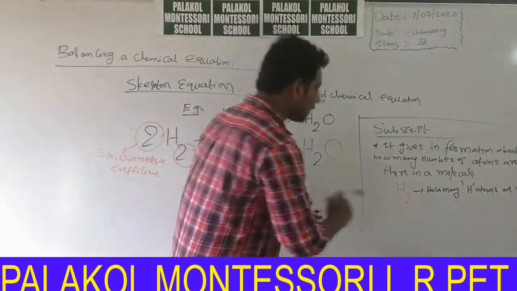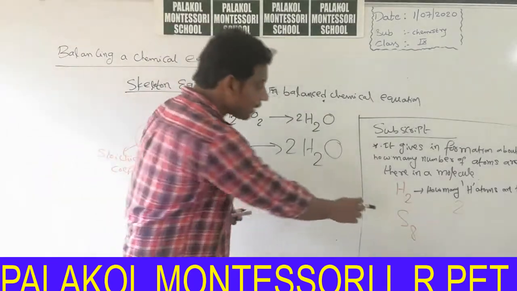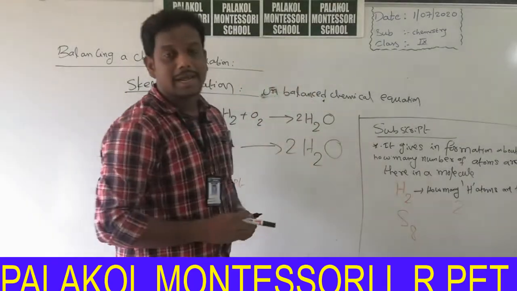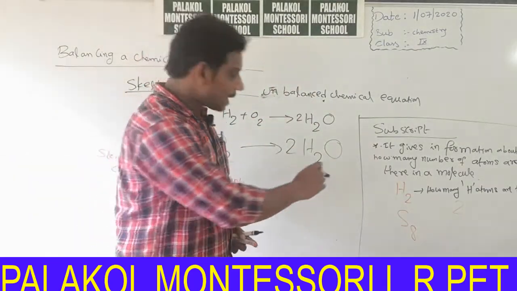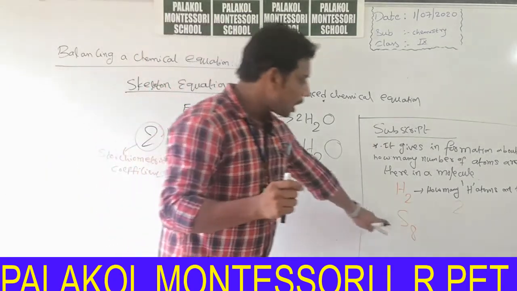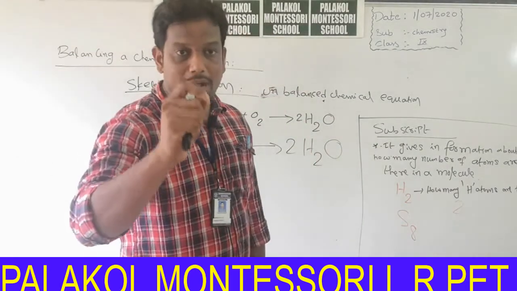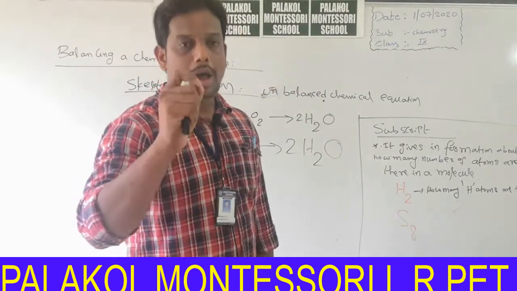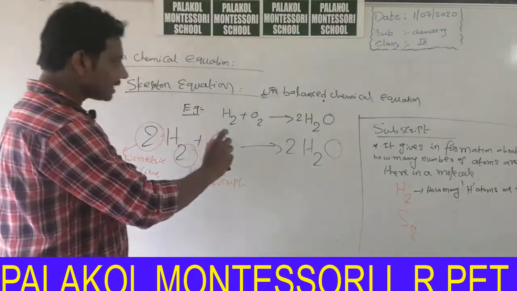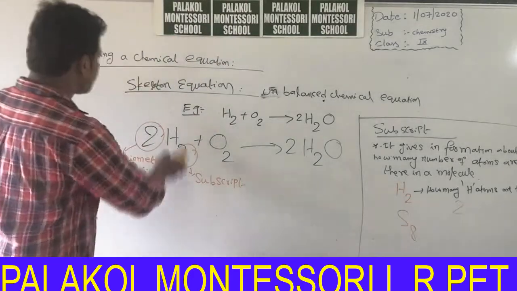So, in the case of S8, how many atoms are there? Number 8 indicates the number of atoms present in a sulfur molecule is 8. That means subscript indicates how many atoms are there in a molecule or in an element. Okay, this is about subscript and stoichiometric coefficient.